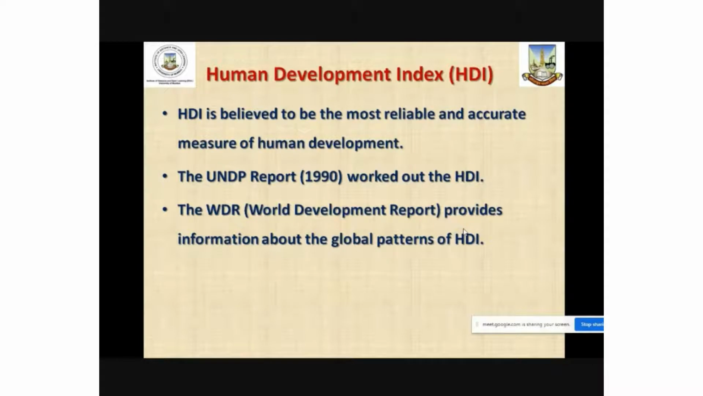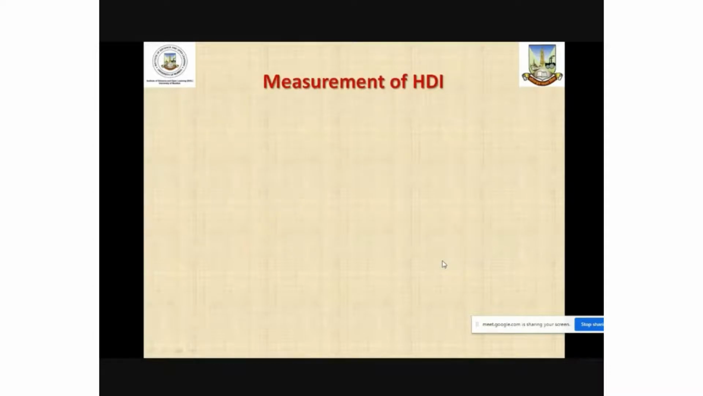are ranked based on the HDI, and this ranking is published every year in a report of UNDP titled World Development Report. So every year the HDI ranking of countries in the world is published in the World Development Report. And hence, by looking at the World Development Report, we will be easily able to understand the global patterns of Human Development Index.